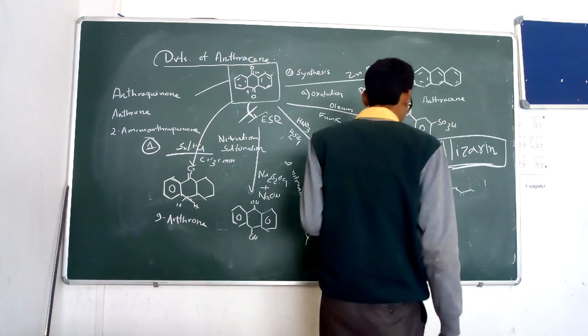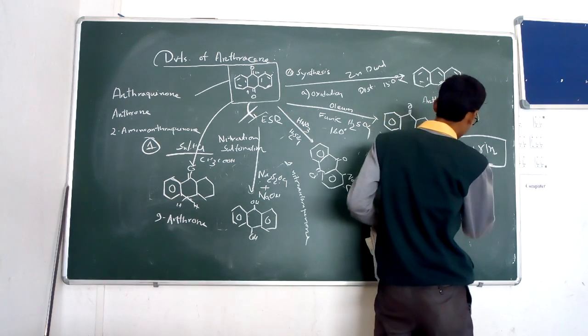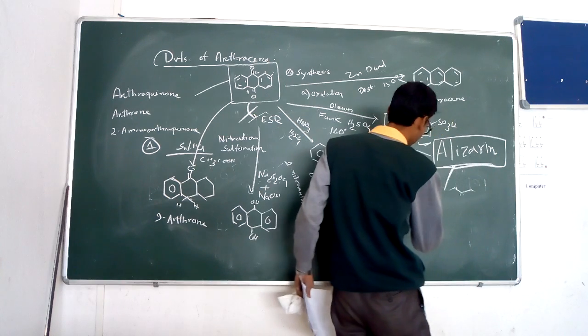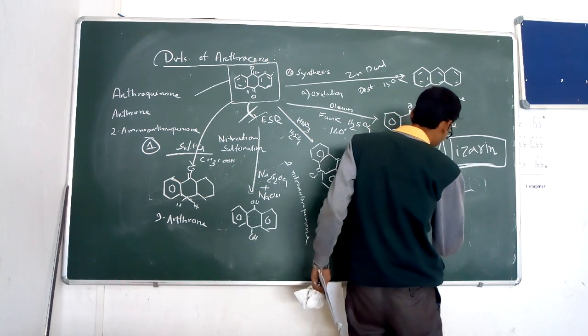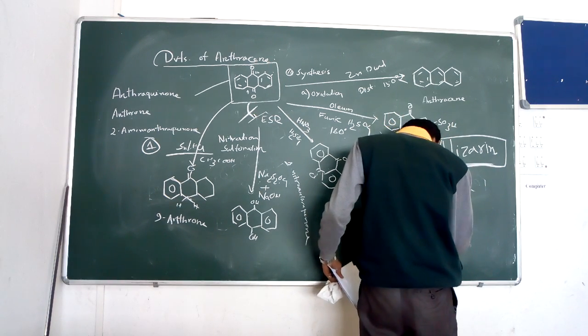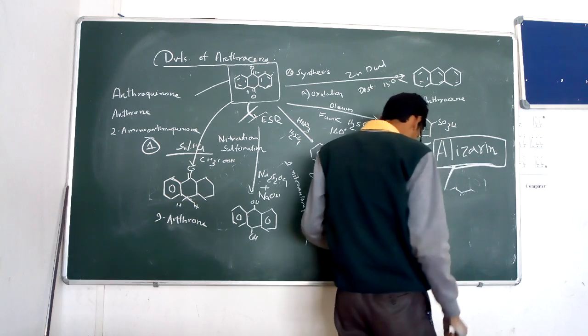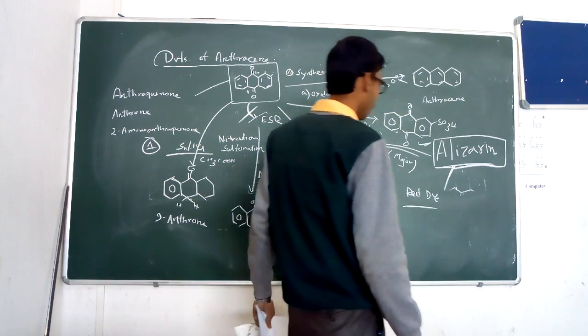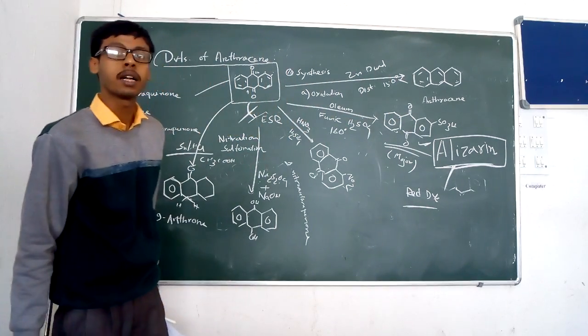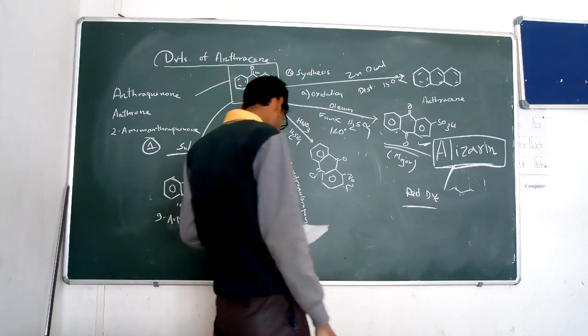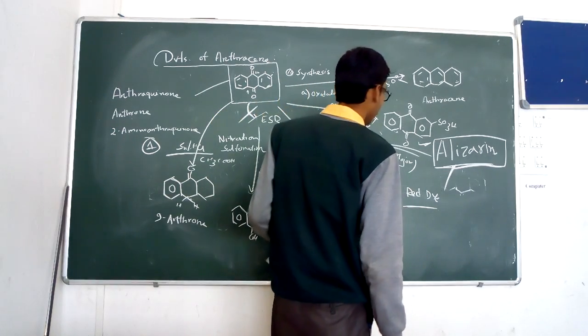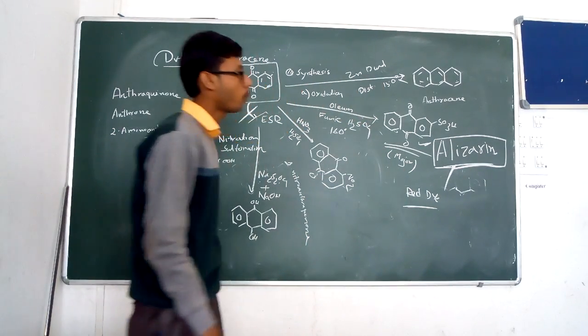Alizarin is a splendid red dye color, and naturally it is obtained from the roots of the madder plant, and it is soluble in water.